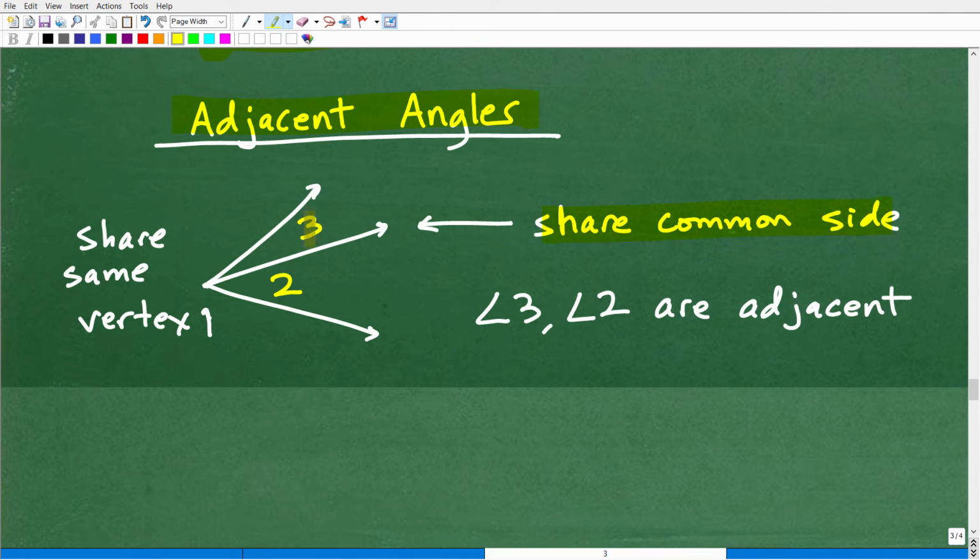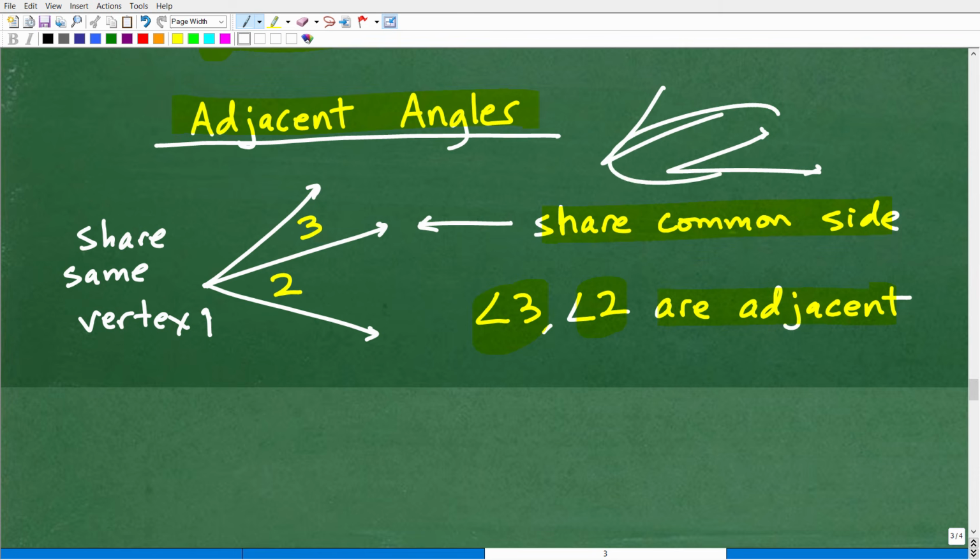So here I have angle 3 and angle 2. Angle 3 and angle 2 are adjacent because they are side by side, but in fact, they actually share a common side. Okay, so they're not like an angle like this and an angle like that. They actually share a common side. So that's an adjacent angle, and they also have the same vertex. Right there, they share the same vertex, and they share a common side. So if you see a situation like this, we would classify this as adjacent angles.